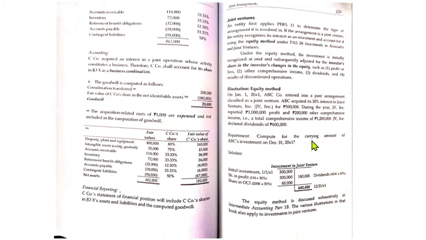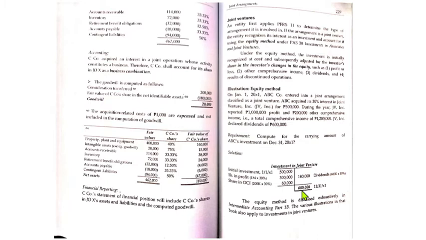Okay, let us use the T account of the investment in joint venture for us to analyze. The initial investment is 500,000. The share in the profit: how much is the profit? 1 million times 30%, 300,000. Share in the other comprehensive income, 200,000 times 30% is 60,000. Dividends: how much are the dividends? 600,000 times 30%, so 180,000. 680,000 is the carrying amount at the end of the period, December 31. The dividends will be deducted because they are construed as a return of capital.